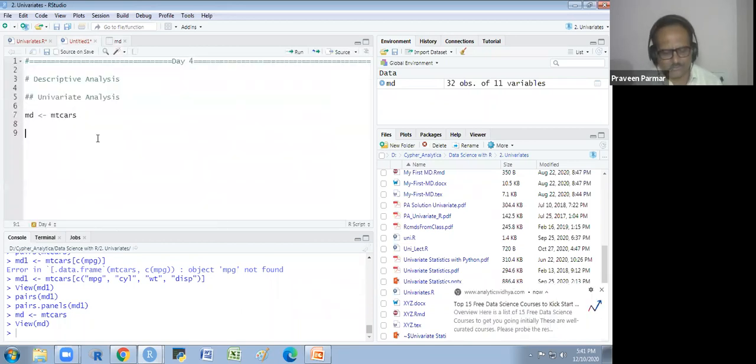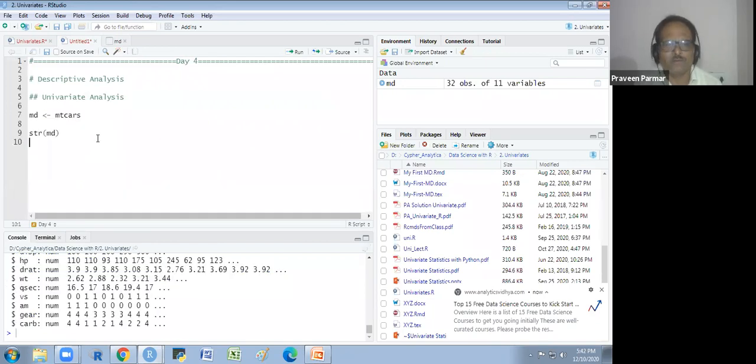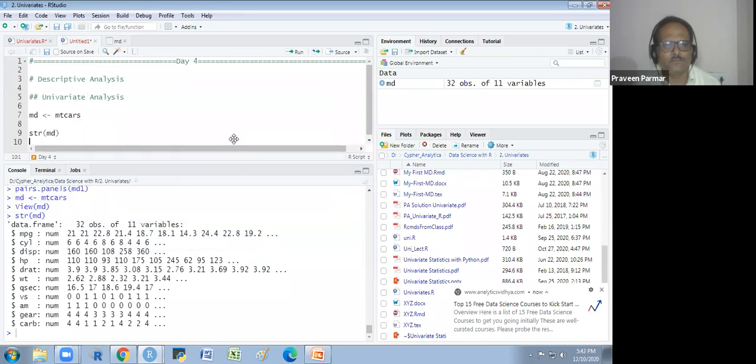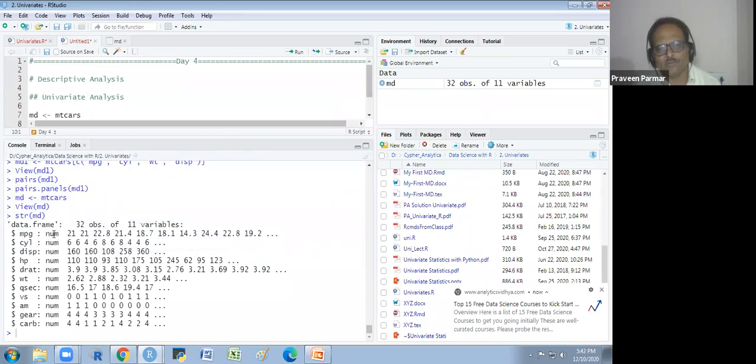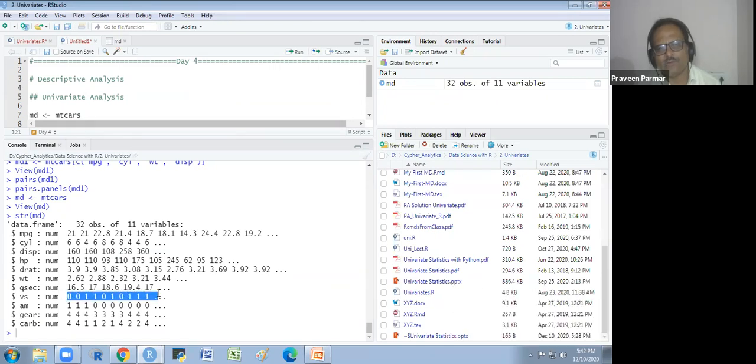I will show you the structure. Whenever we read a data set, first we view the data and then we see the structure of the data. In this way, you could find out the structure of the data with str. And here you see all the variables are numeric. But the vs and am you see here are binary, 0 and 1 only. So we could convert these variables into a categorical form.